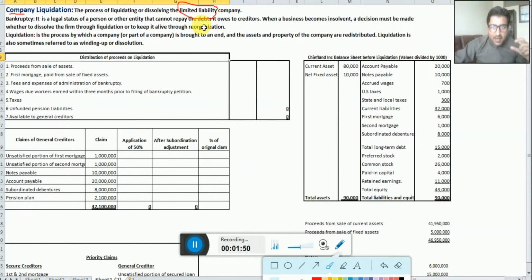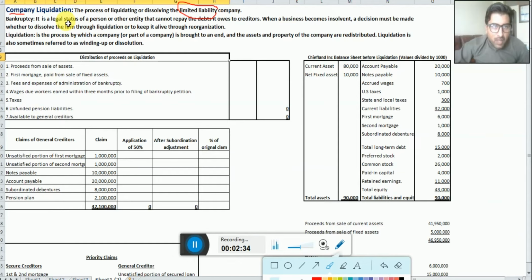But today in this example, we are talking about limited liability, where the liability of the shareholders and investors is limited up to their investments. For example, you are an investor in a company and the value of your investment is $20,000. Then keep in mind, your losses in this company will never go beyond $20,000. That's limited up to your investment, even if the company goes 100% into losses. That is what we mean by limited liability. So all shareholders in giant stock companies or corporations have limited liability.